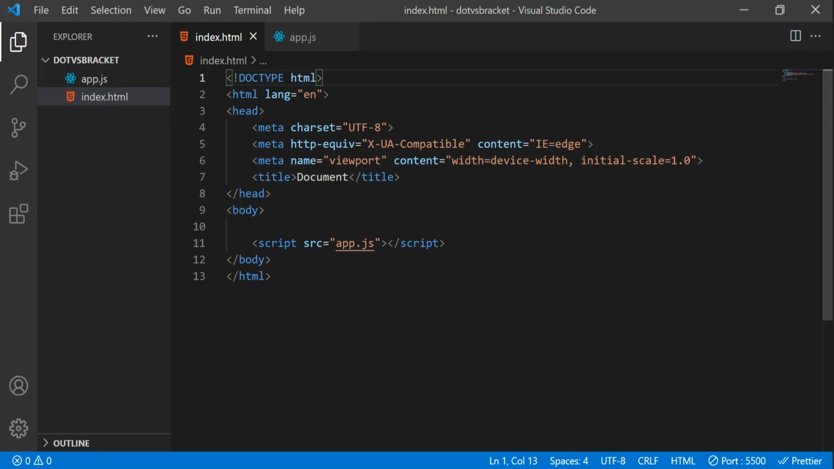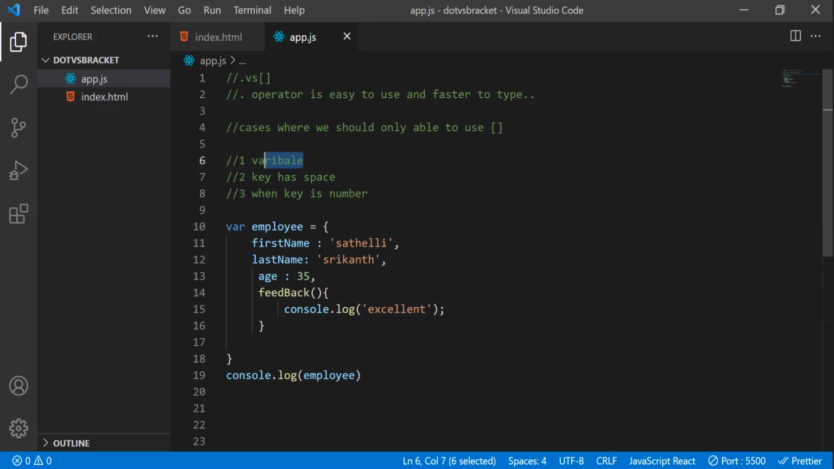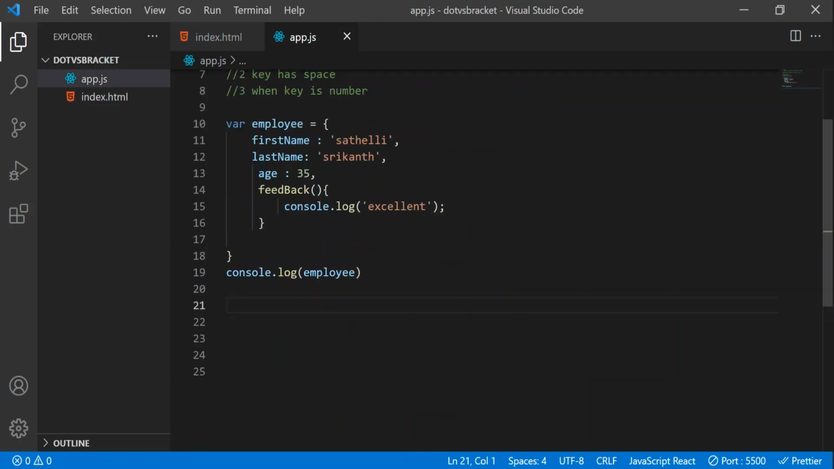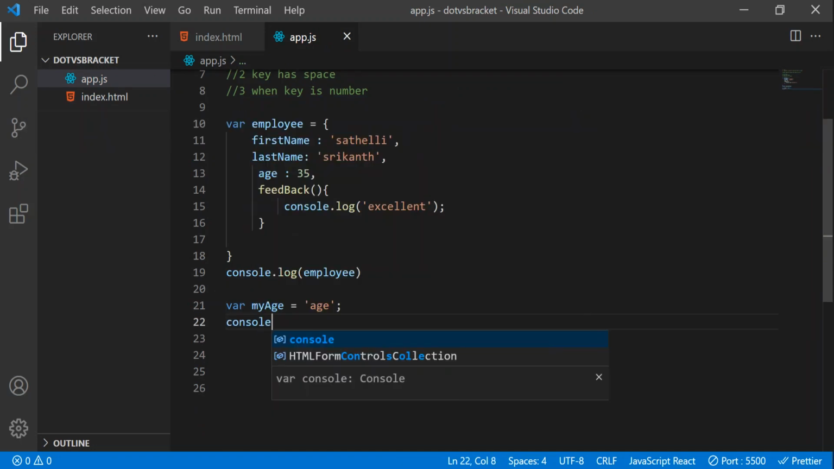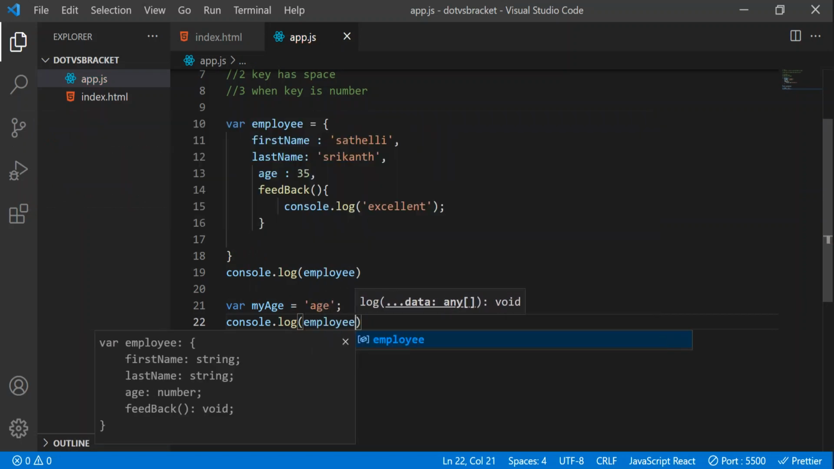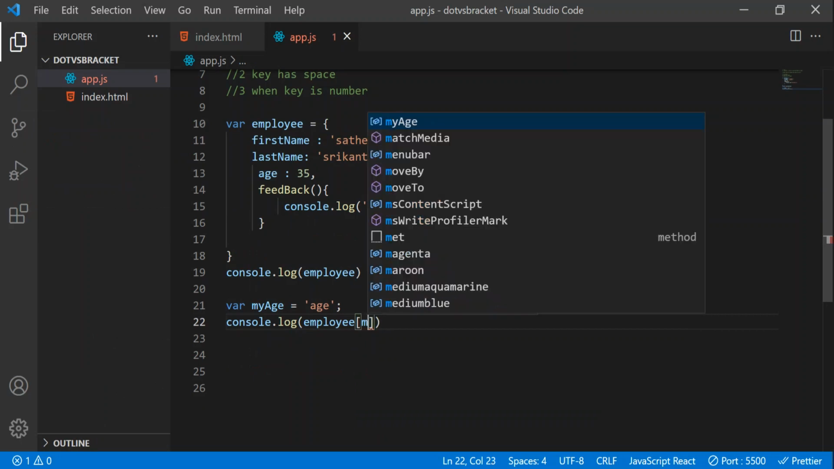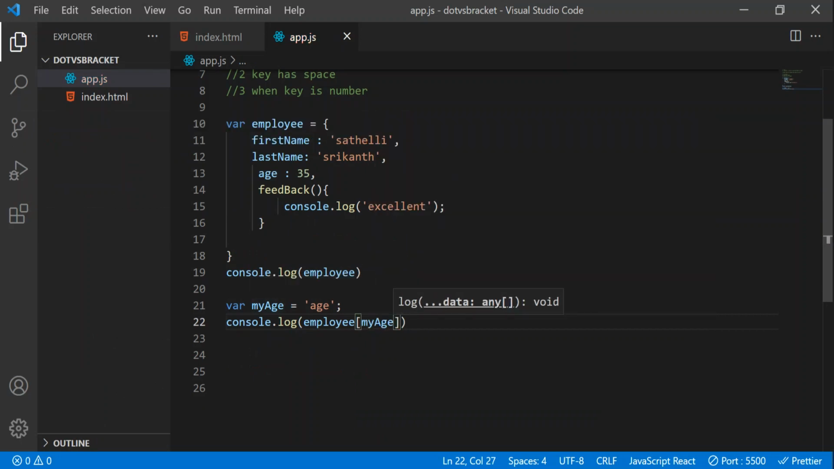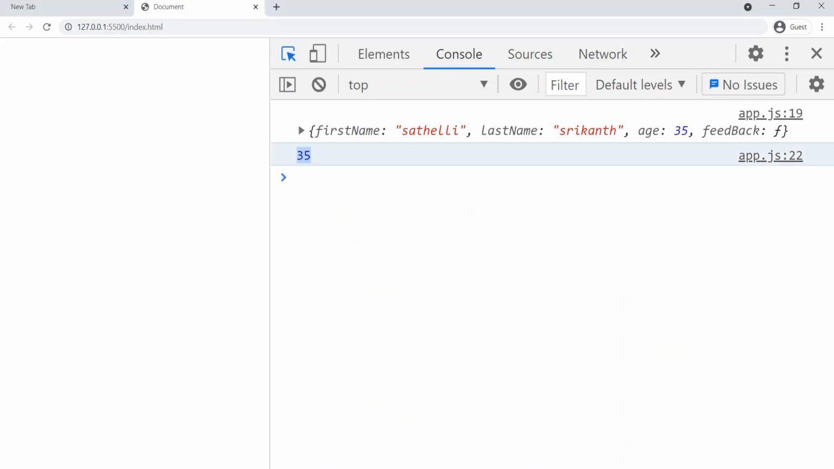Now let's go to app.js, and here the first case is a variable. First I'll take a variable, and I'll call it myAge, and here I'll pass that age value. This is my variable, and now I will write console.log, and pass employee, and inside the brackets I'll pass this myAge variable without any quotes. Let's see if we get that 35 value. You can see, friends, we got 35 as output.